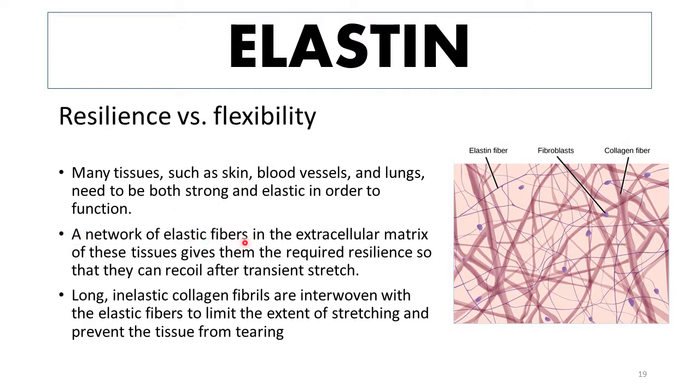So, a network of elastic fibers in the extracellular matrix of these tissues gives them the required resilience so that they can recoil after transient stretch. Long, inelastic collagen fibrils are interwoven with the elastic fibers to limit the extent of stretching and to prevent the tissue from tearing. So in these types of connective tissues, there is a mixture of long inelastic collagen fibrils interwoven with the elastic fibers. So these tissues are both resilient as well as elastic in nature, and this is how they are able to function as well as they can.